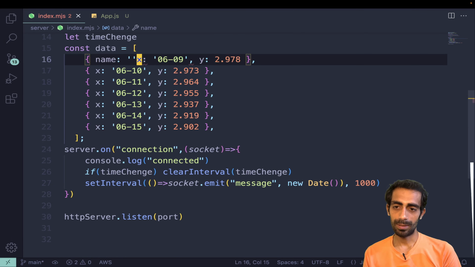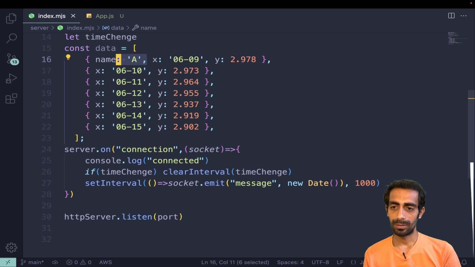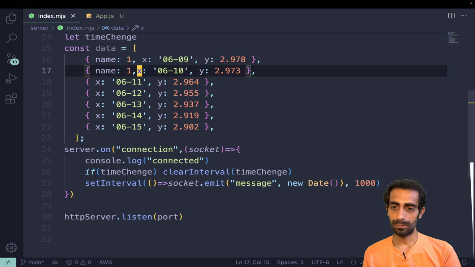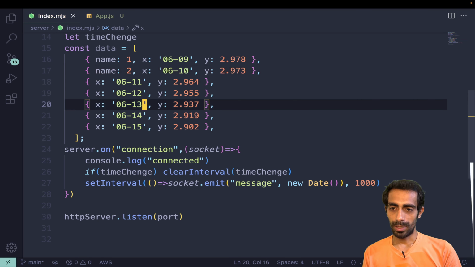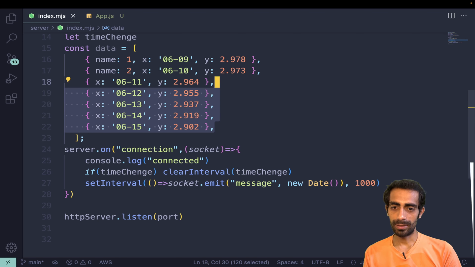So I'll say name will be a, or 1 2 3 4 you can use. Let me use 1 2 3 4. This is 2, and that's it.